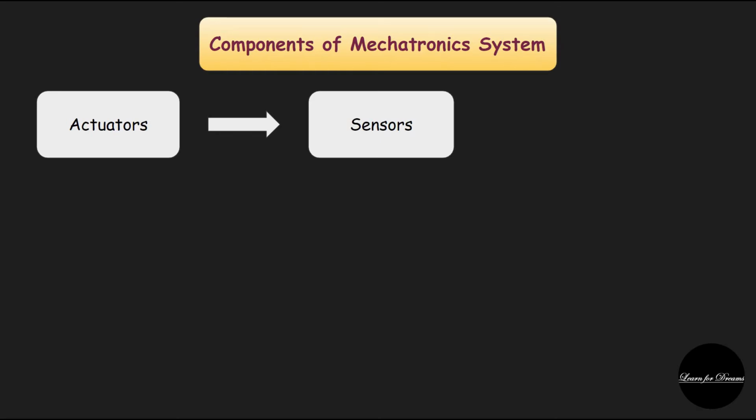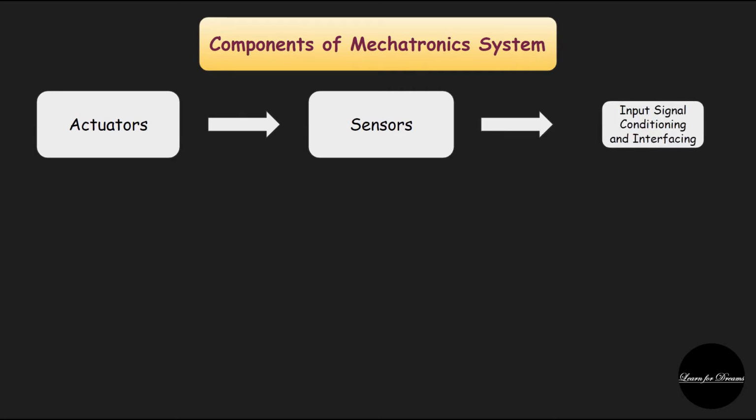Now we will talk about sensors. A sensor is a device which detects or measures a physical property and records, indicates, or otherwise responds to it. It senses the condition, state, or value of a process variable. A simple example of a sensor is a potentiometer and a digital encoder.